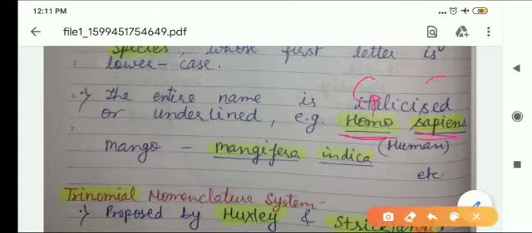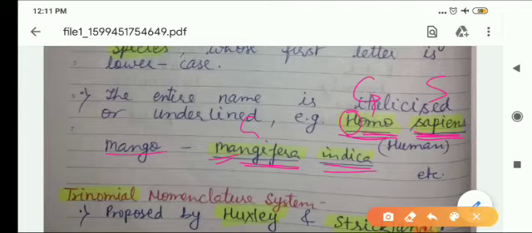Sapiens is species. The first letter of genus is capital, while others are smaller, while in case of species, all letters are in smaller case. In the same way, in mango, Mangifera indica, M is capital of the genus and the remaining alphabets are smaller, while in case of species, all the alphabets are smaller.